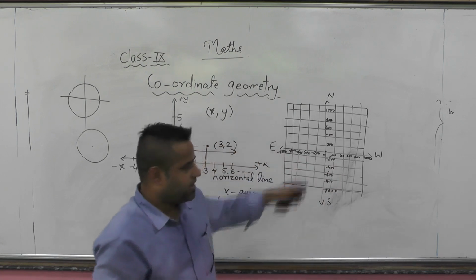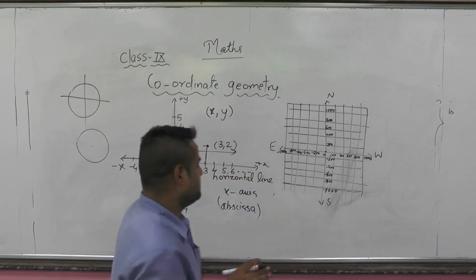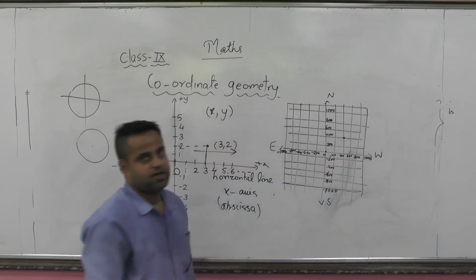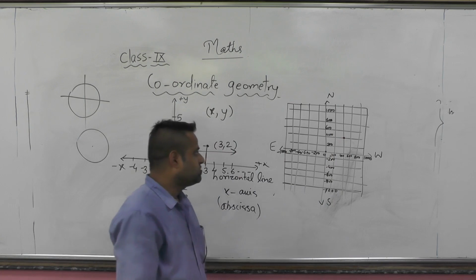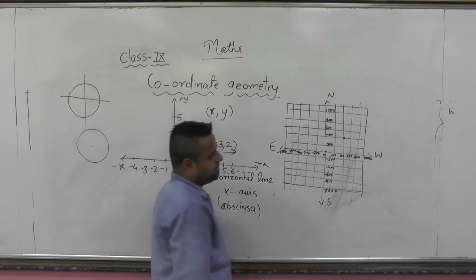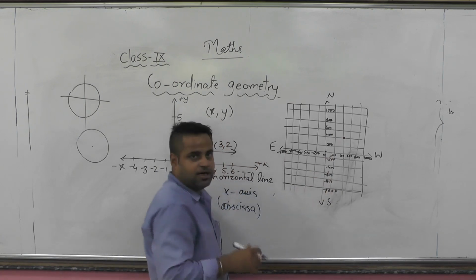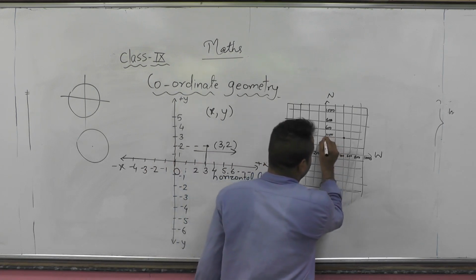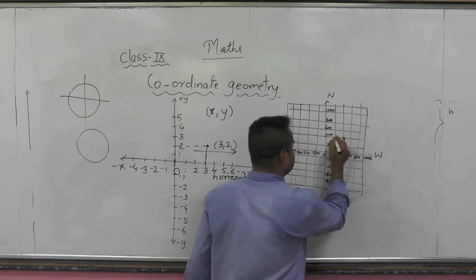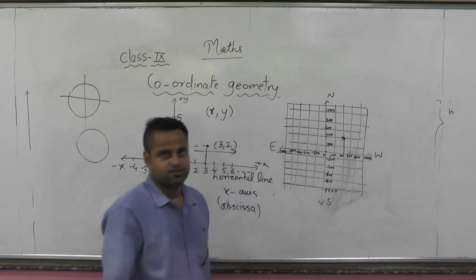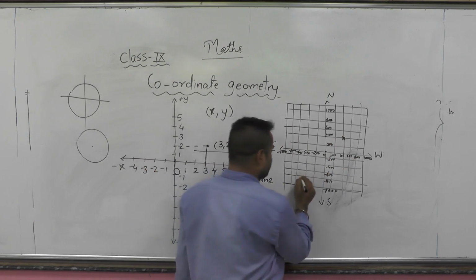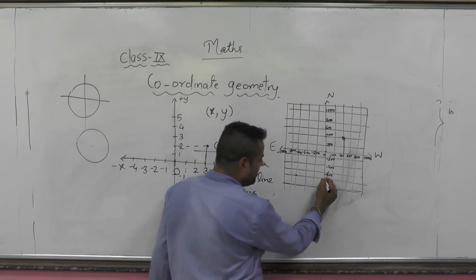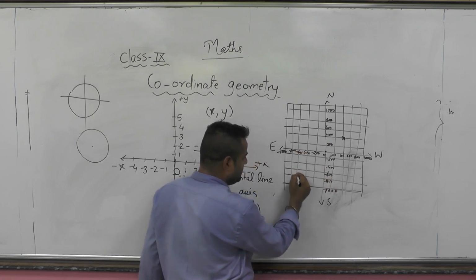Now that's how we can make a map here. If suppose the position of a car is somewhere here, how can we recognize it? We can tell somebody it is at the 400 by 400 mark. That shows that it is at distance 400 from both the y-axis and the x-axis. Or else I am marking a point here. Now what does it show? It is minus 800 and minus 600.